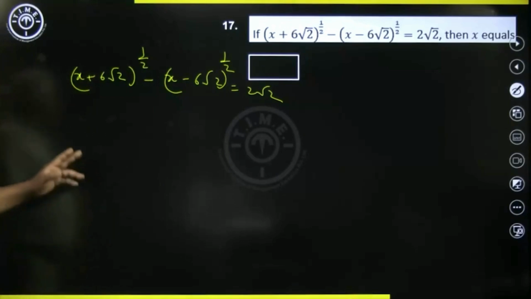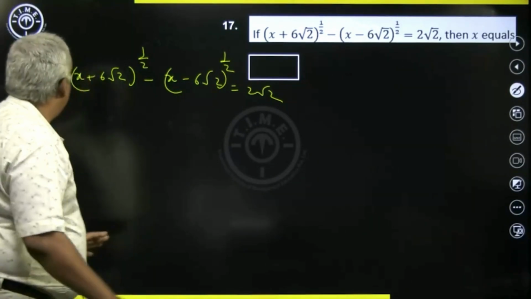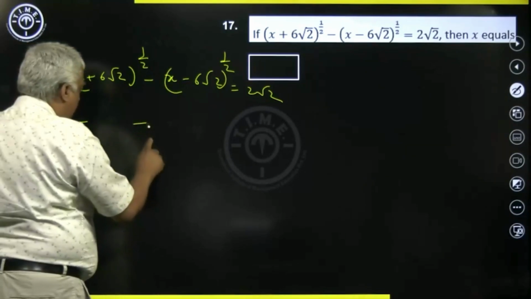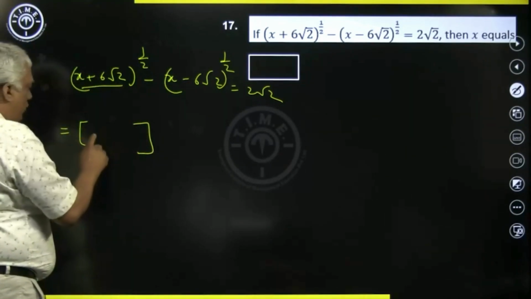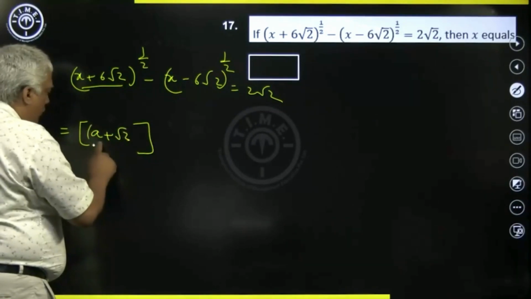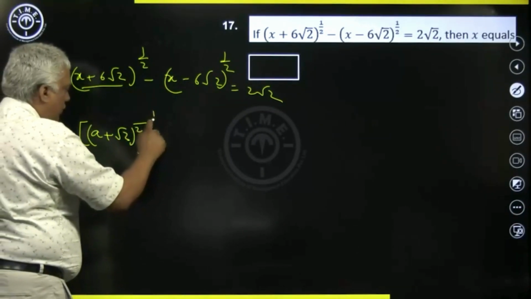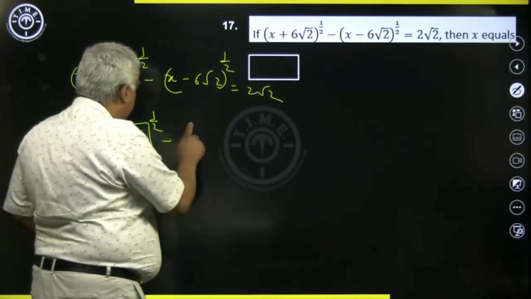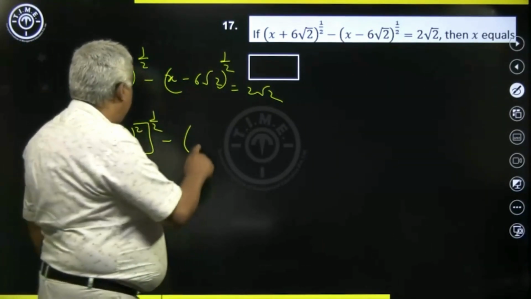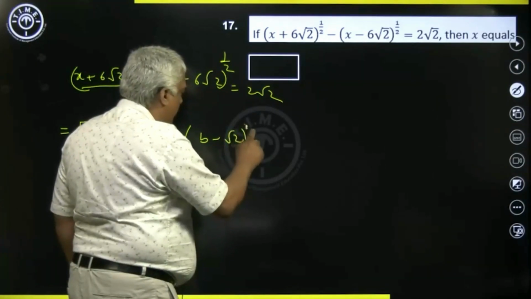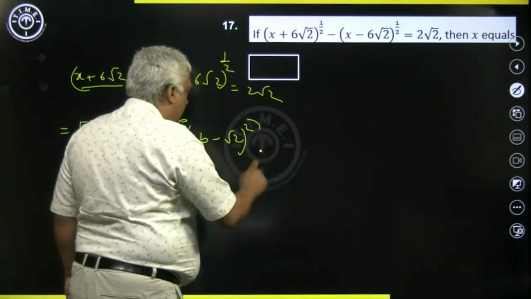By looking at this expression, we can make out that this bracket will be something like (a + √2)² to the power half, okay, and minus this can be something (b − √2)² to the power half.